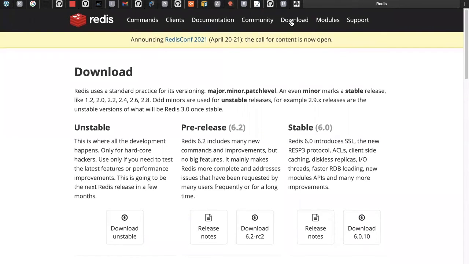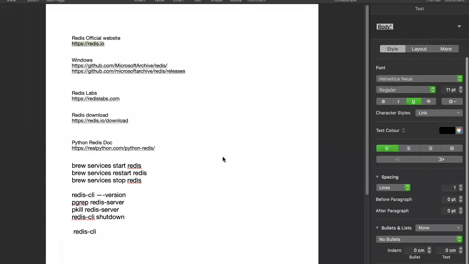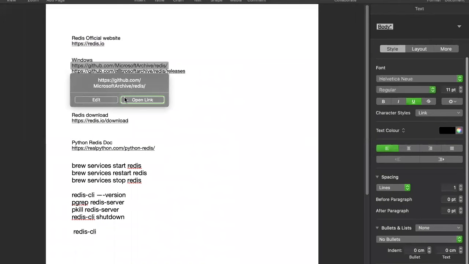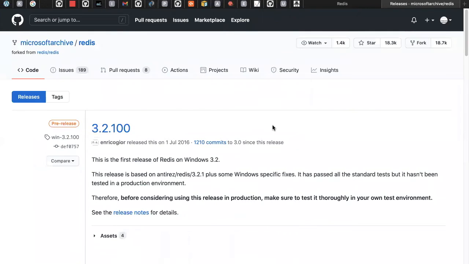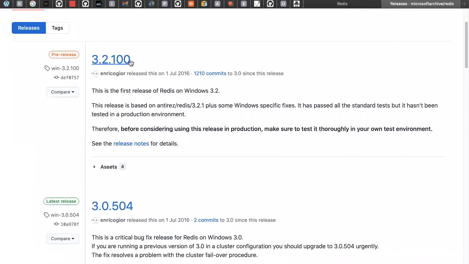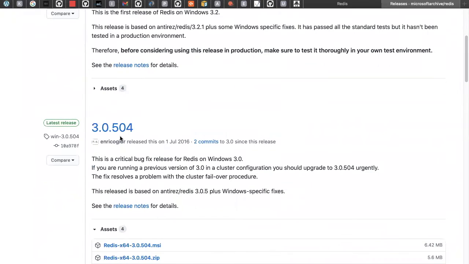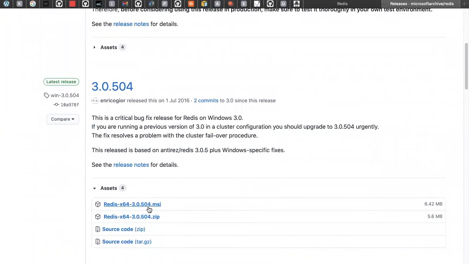For example, if you are a Windows user, you just click on this link and go to this page. This is a GitHub page, and there is something called the release page. Here you'll get the MSI installer, and you can directly install it from there. Better to download 3.2.1, but for Windows people the latest version 3.0 you can also install with the MSI. We can also work on it. Just click this 6.42 MB, that is enough.